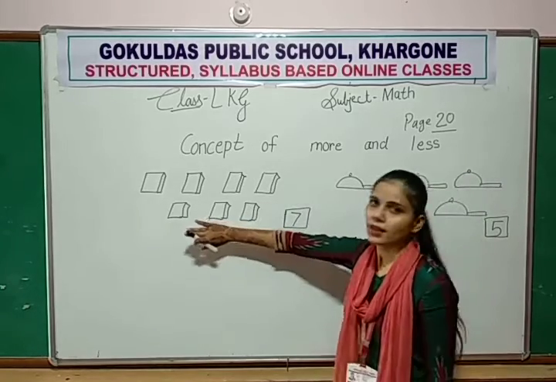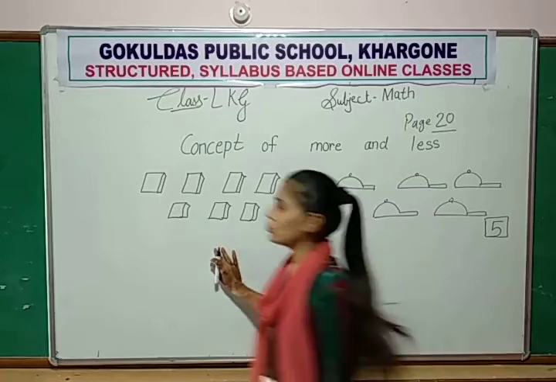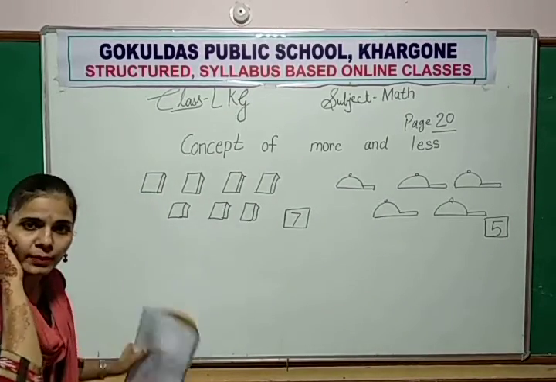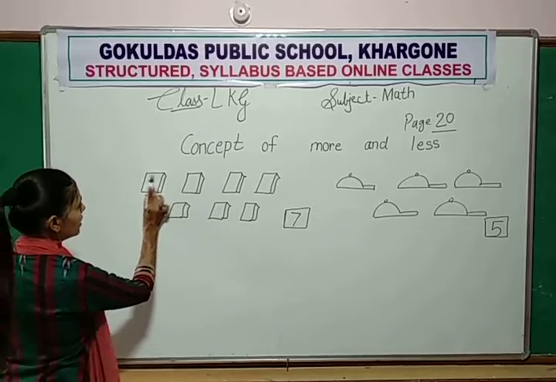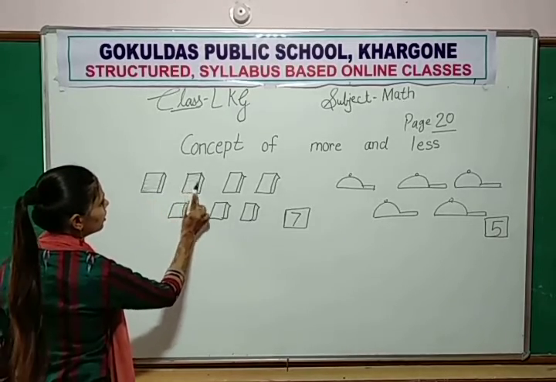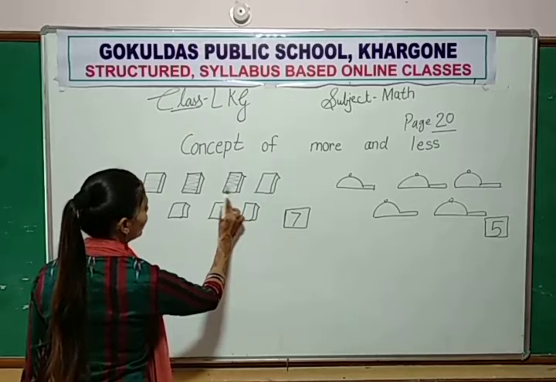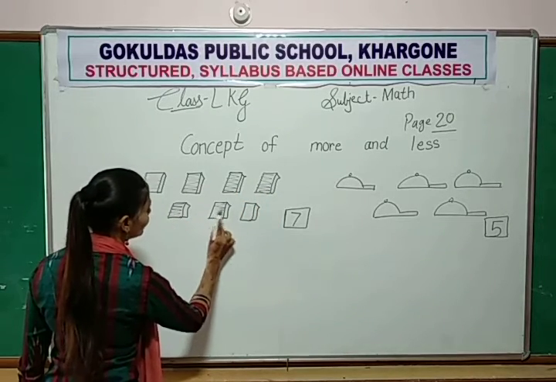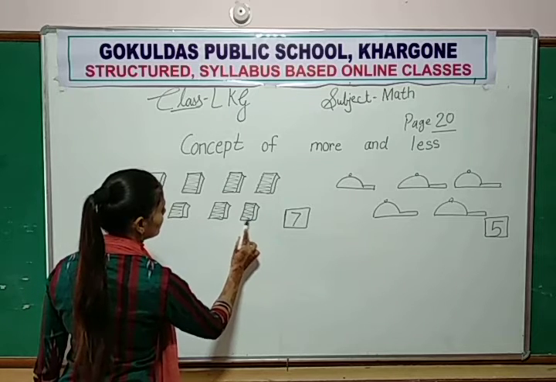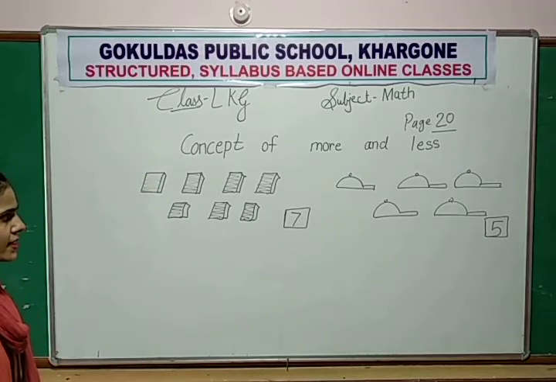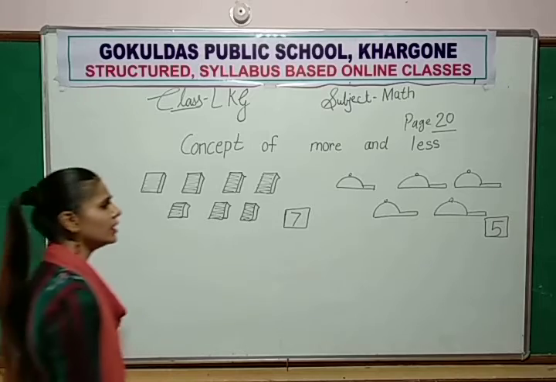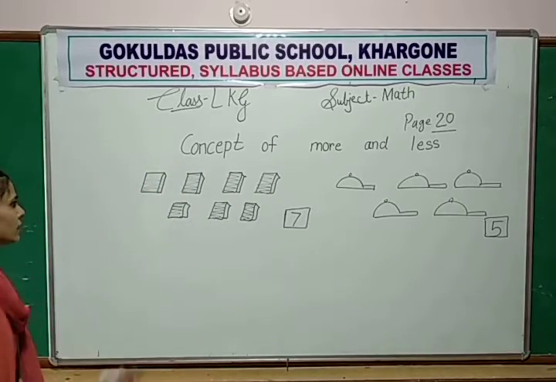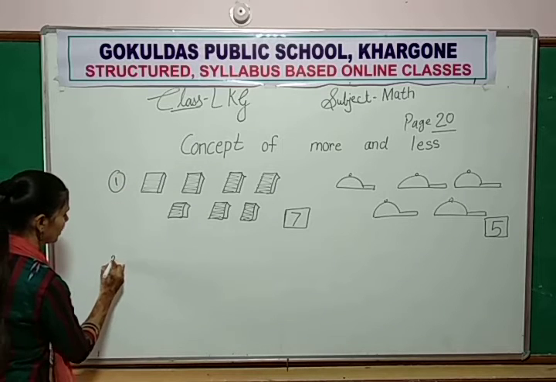So this is more. So what do you do? You color the more images. You color the books. With the help of the crayons, you color all the books. Okay? Understand? You color the more images. So this is number 1. Number 2.